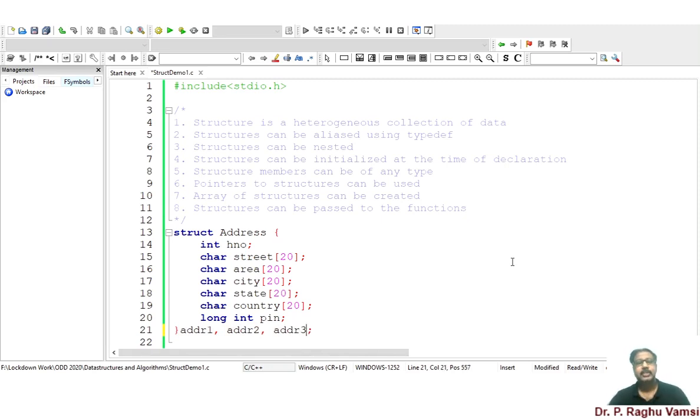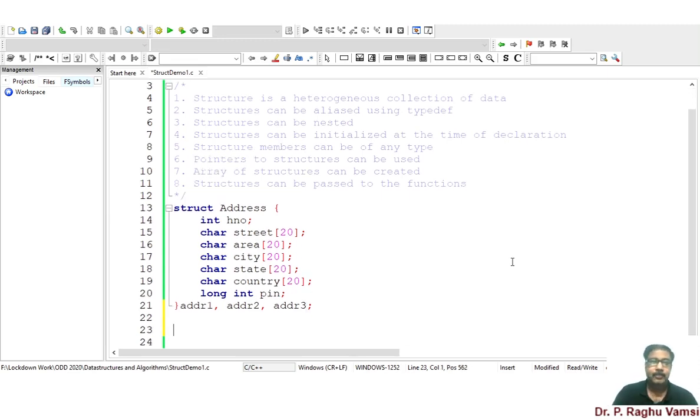We may also declare the variables in the same way, like struct address add1, add2, add3. Either we may declare the variables like this, or we may also declare the variables at the time of declaration of the structure.